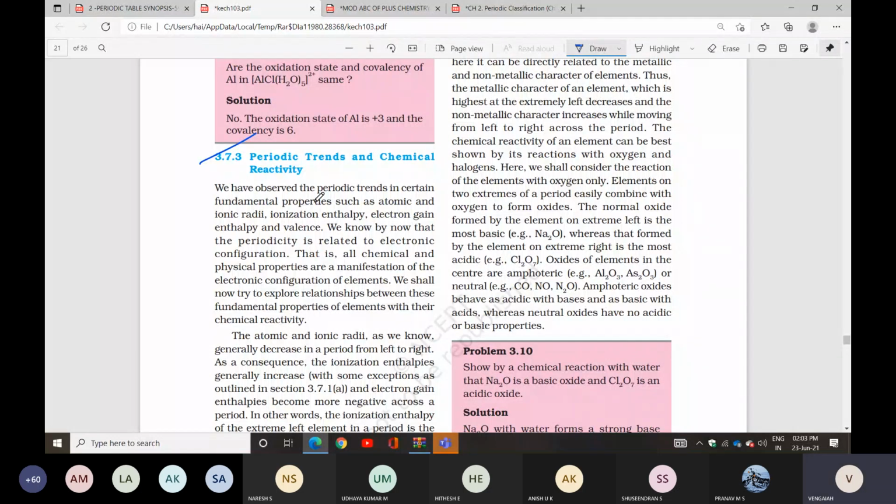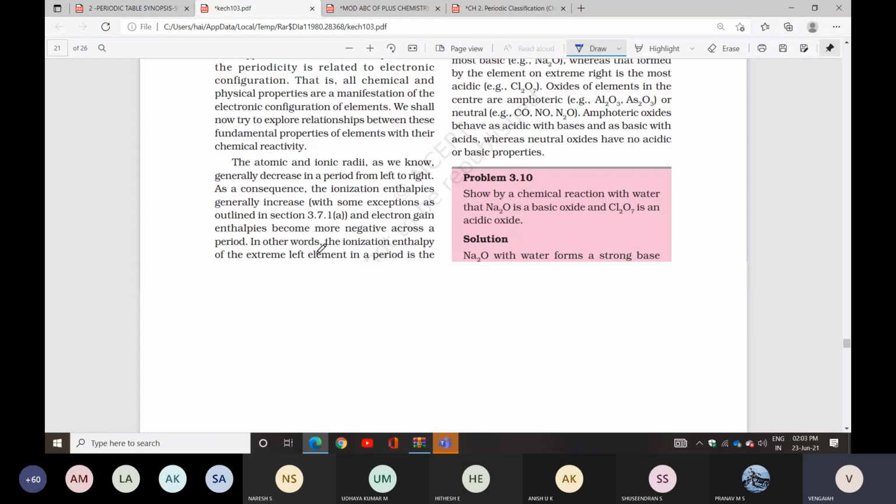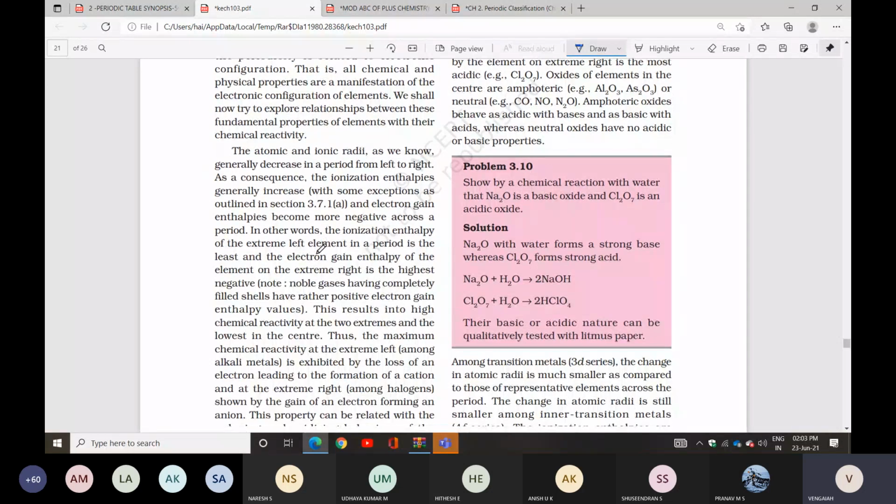Check the relation between the fundamental properties of the elements and their chemical properties, how it was for atomic radius and ionization enthalpy. You can check all those points.